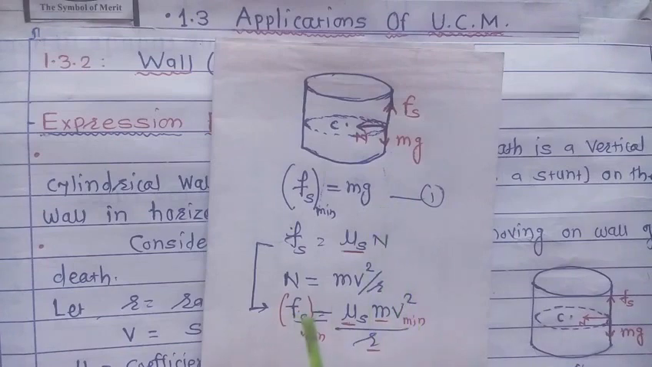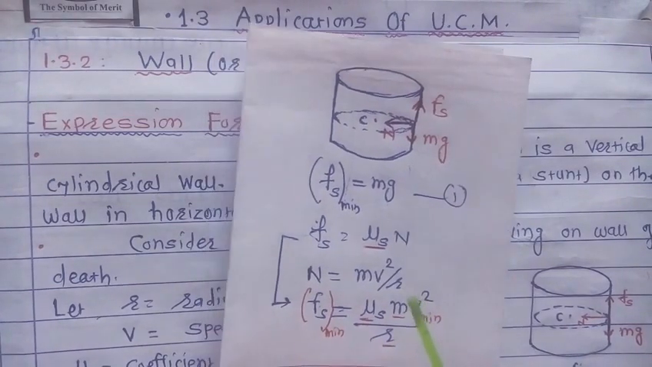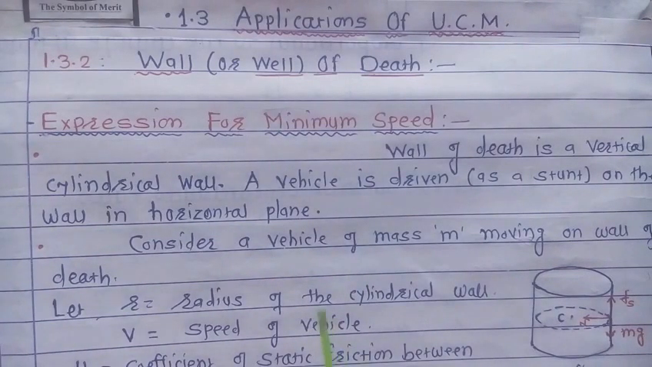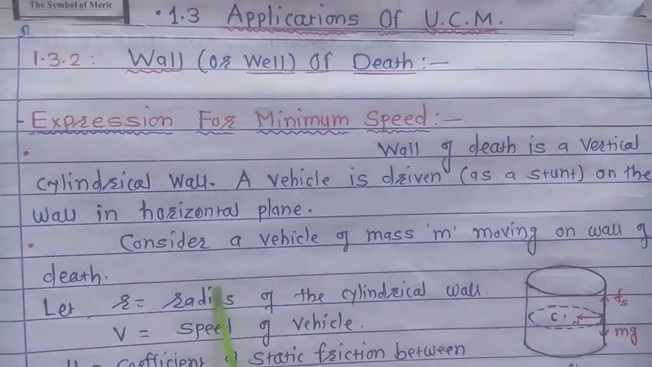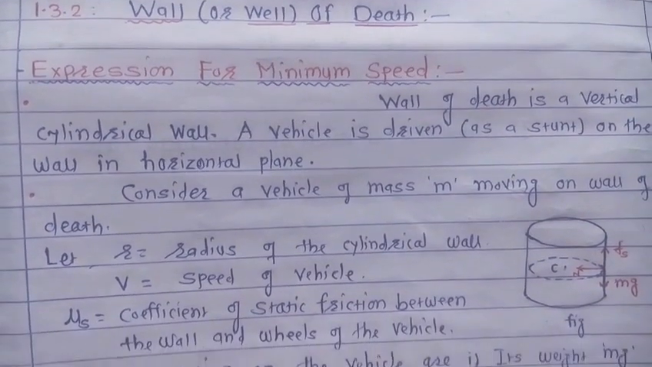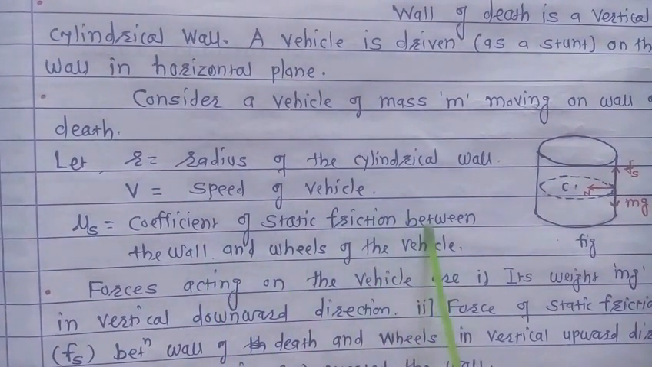Therefore for the vehicle not to slip in the downward direction, it should be driven with this minimum speed given by this equation. Now we have to obtain the expression for this minimum speed. Now consider a vehicle of mass m moving on wall of death. Let r be the radius of this cylindrical wall, v speed of the vehicle, mu s the coefficient of static friction between the wall and wheel of the vehicle.